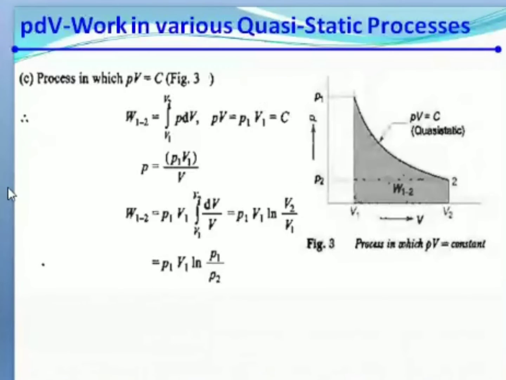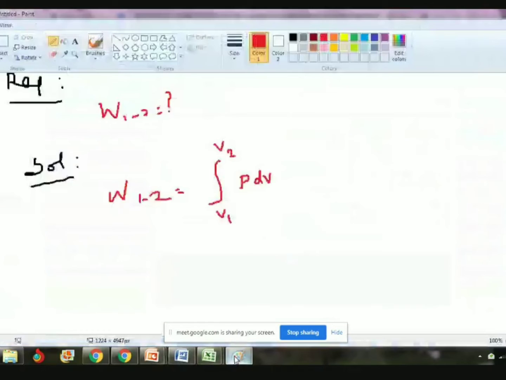All of you enlarge your screen, whether mobile or laptop, and see that one. What is the W formula? P1 V1 ln P1 by P2. Yes, P1 V1 ln P1 by P2. So what we have to do? We can write the formula here itself. W equal to P1 V1 ln P1 by P2.